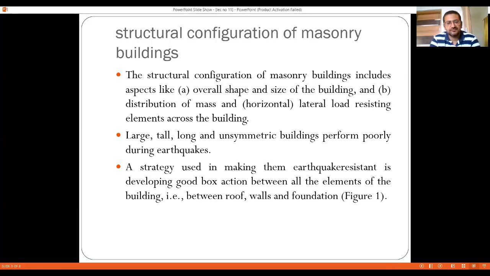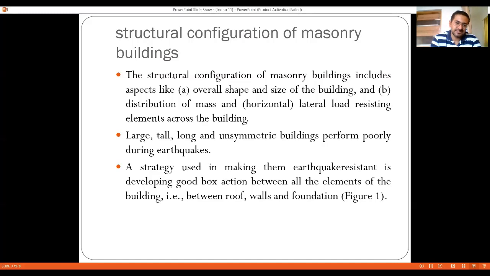And lastly, the suggestion was introduction of vertical reinforcing bars at the corners in order to ensure the interlocking of the walls. So these are the different guidelines suggested by the Indian standard in order to ensure a sound structural configuration for masonry buildings.